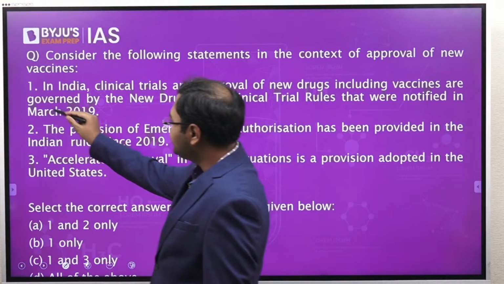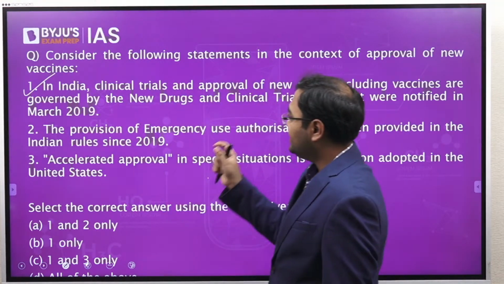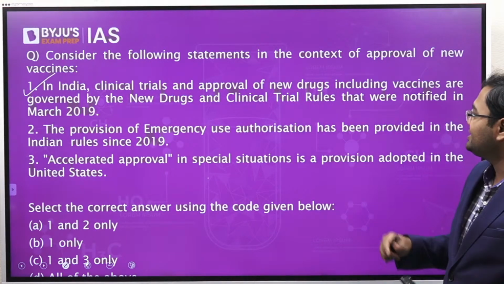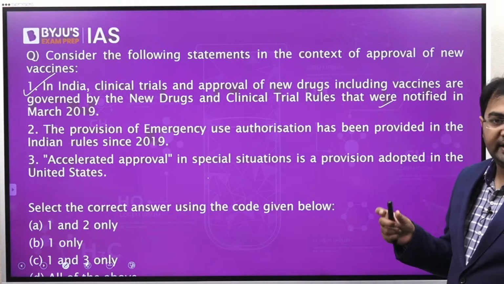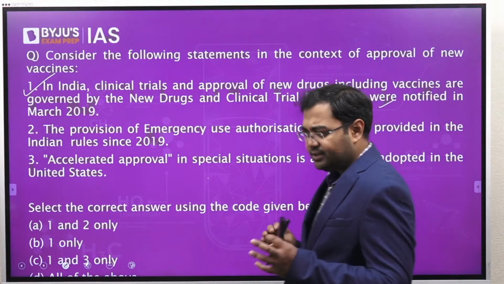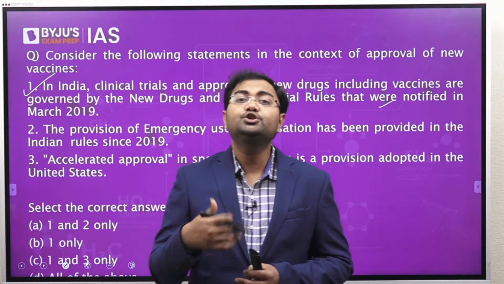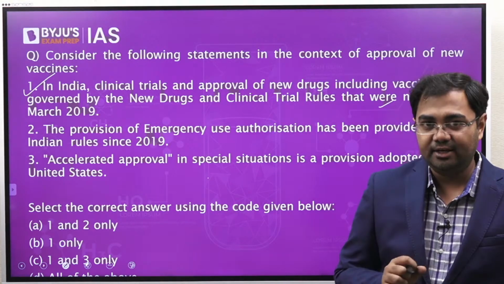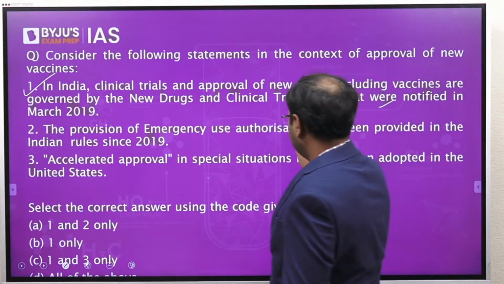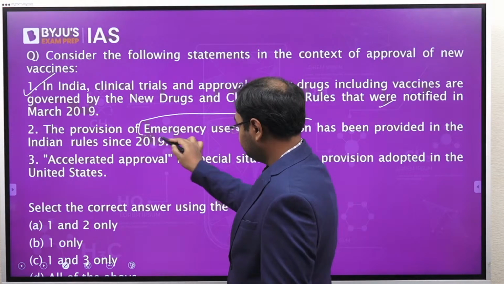Now here the first statement is correct. The clinical trials and approval of new drugs rules were notified in March 2019, and a new set of rules were introduced in India. Now the second statement is talking about emergency use authorization.